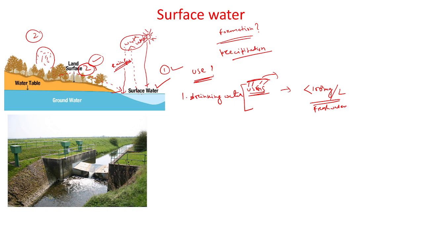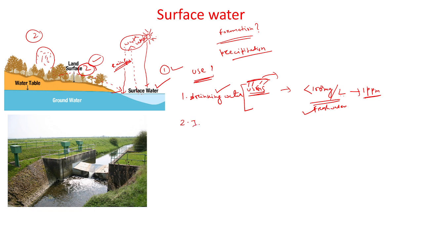This 1000 milligram per liter is also called 1 ppm, or parts per million. So water which contains below 1000 milligram per liter of solute, or solids, is called fresh water, and this fresh water can be used as drinking water for animals and human beings.